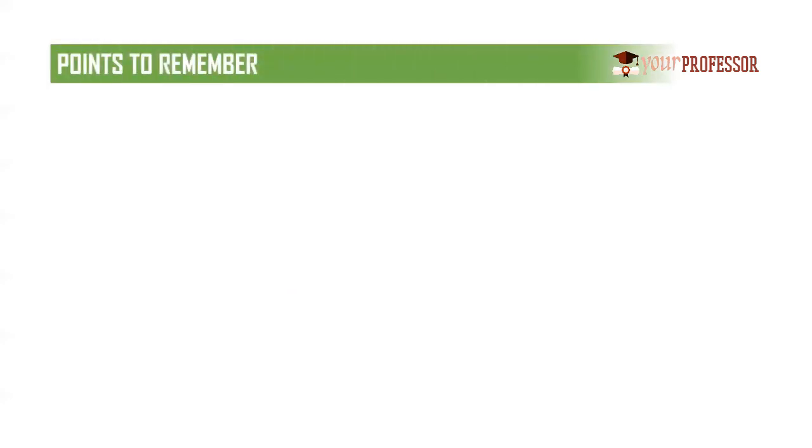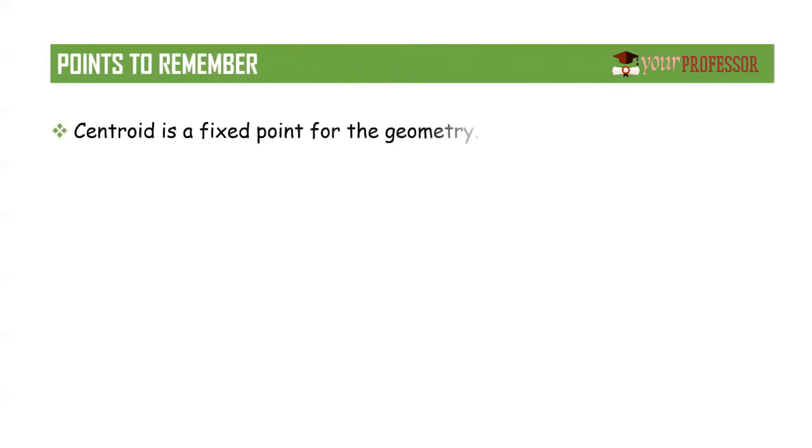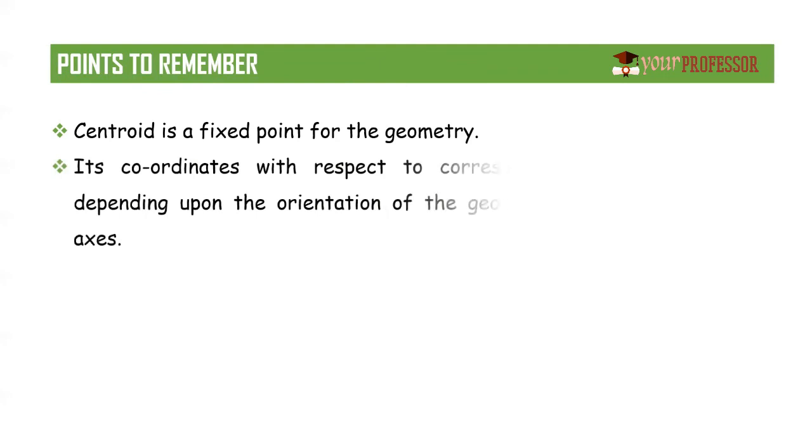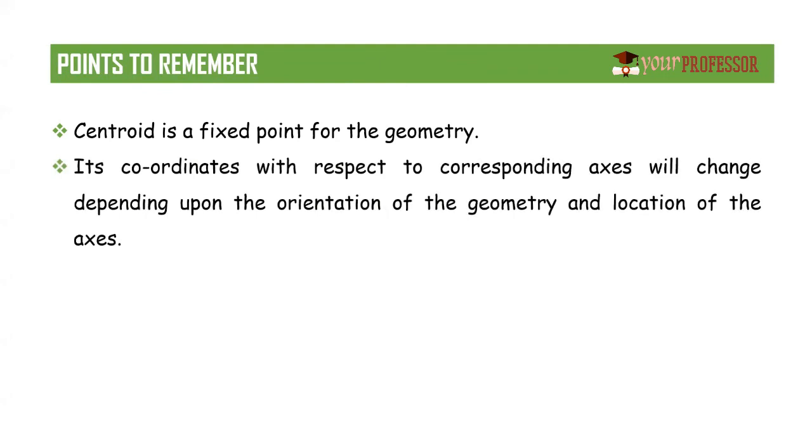Let us see the points to be remembered. If you observe, the centroid is a fixed point in the geometry, whatever the orientation, whether it is a right angle triangle or semicircle. The location is not changed for any geometry. There will be a change in the centroid value if the orientation of the geometry changes or the location of the axis changes.